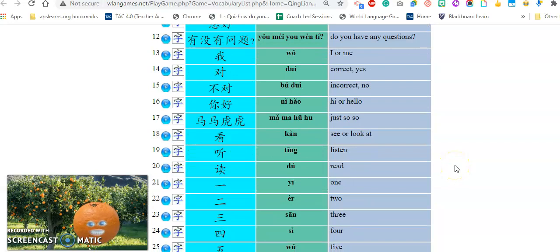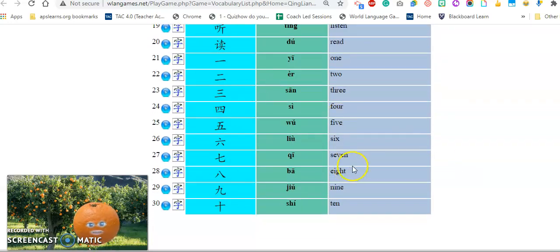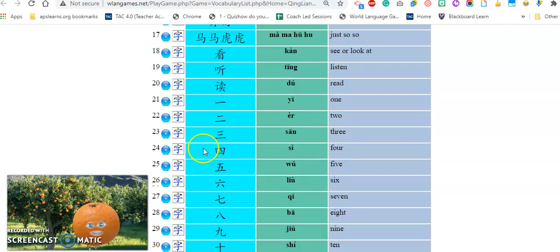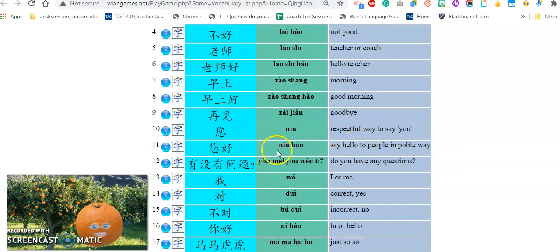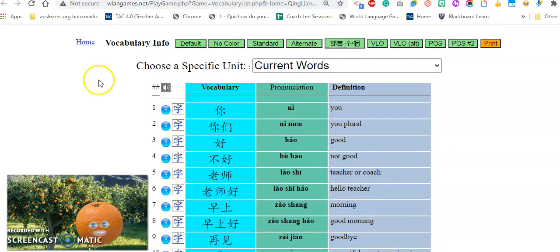Yeah, you can click this. This is everything we learned so far. As long as we learn more, Liang Laoshi is going to make a longer list. Don't you think you can learn this at home without Liang Laoshi? Have fun. This is how you learn vocabulary, okay?